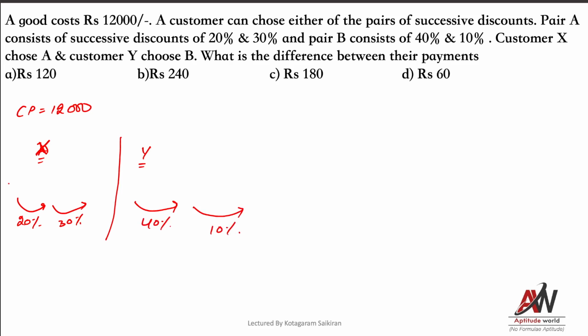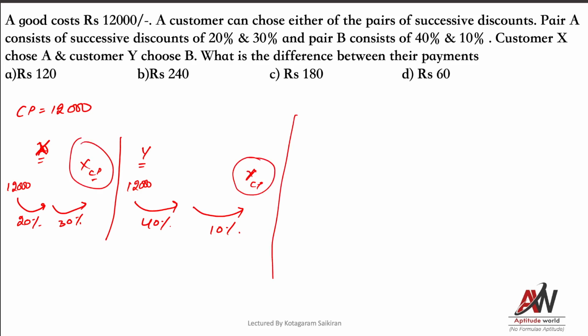Here 12,000 is the actual selling price of the owner, and this will be the cost price for X. Whatever comes here will be the cost price for Y. He is asking you to tell the difference between these two. I don't recommend going that way. See why? It is too calculative, for 12,000 you would have to calculate twice.